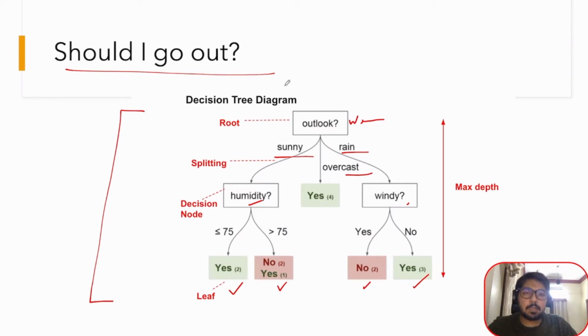Before taking a look, we will also see how we can map it to the model building part and how it is used. Here, if you see, this is one of the features. Feature, I would say, is one of the predictors in taking the final decision. So outlook is one of the predictors, wind is one of the predictors, humidity is one of the predictors. So these values are also known as predictors.